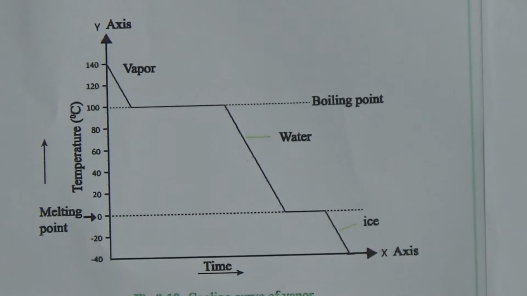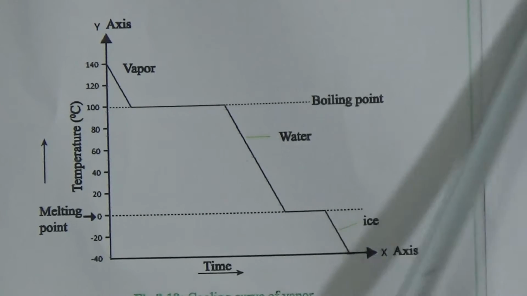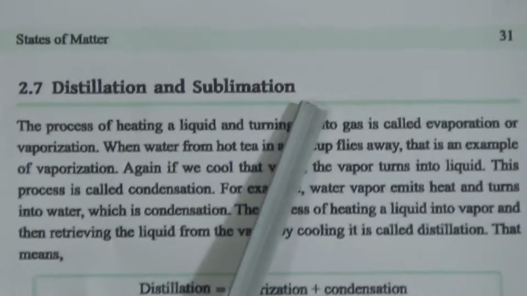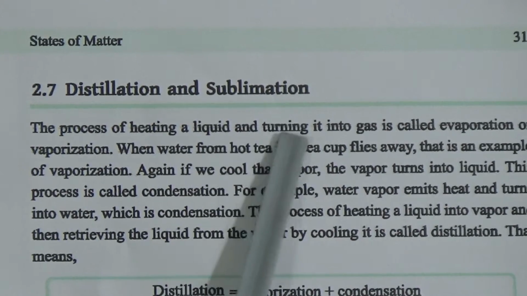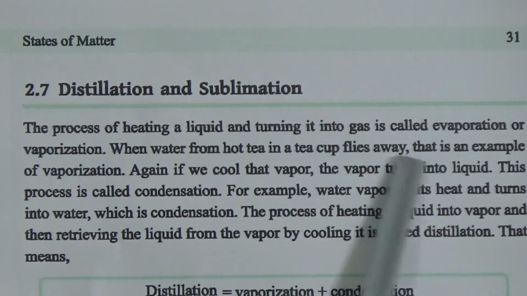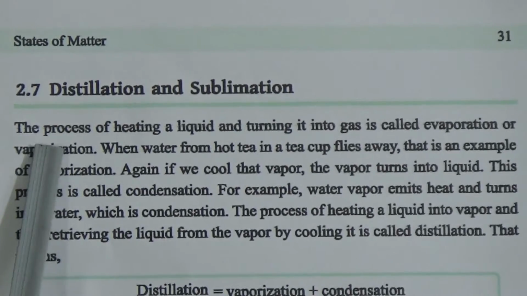And this description also you have to learn along with the graph. Now come to distillation and sublimation. Distillation and sublimation, the process of heating a liquid and turning it into gas is called evaporation or vaporization.